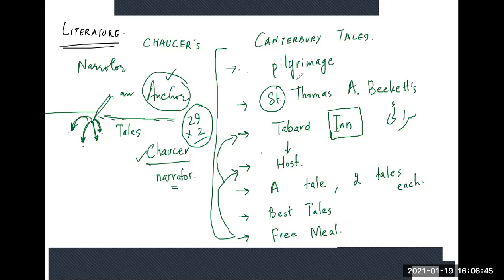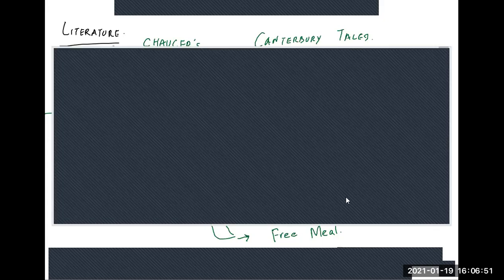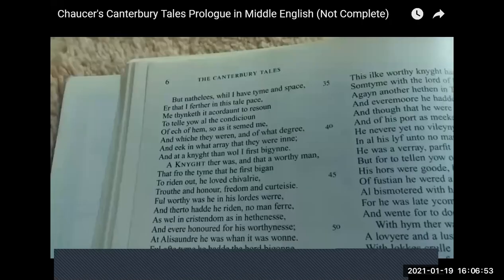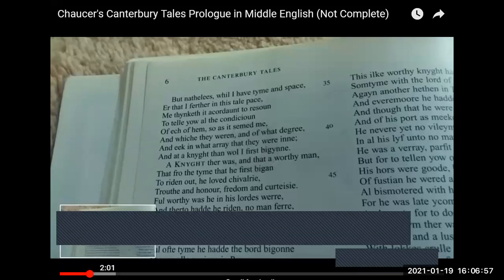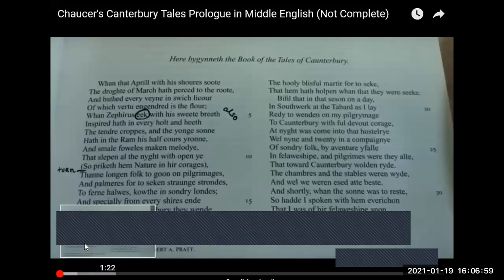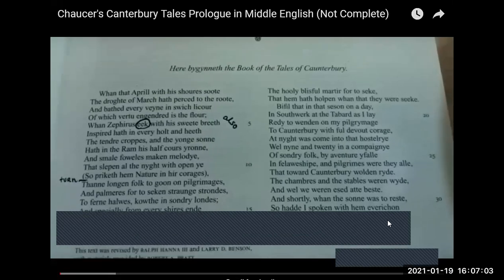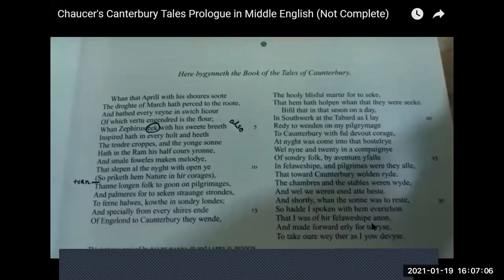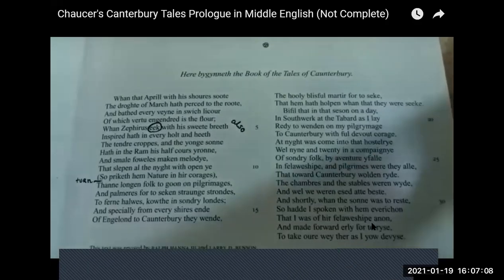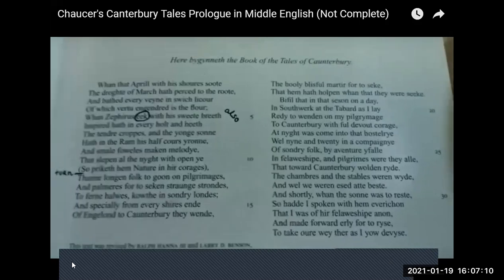So let's go to the first reading of the text. Here beginneth the Book of the Tales of Canterbury. 'Whan that Aprille with his shoures soote, the droghte of March hath perced to the roote.'